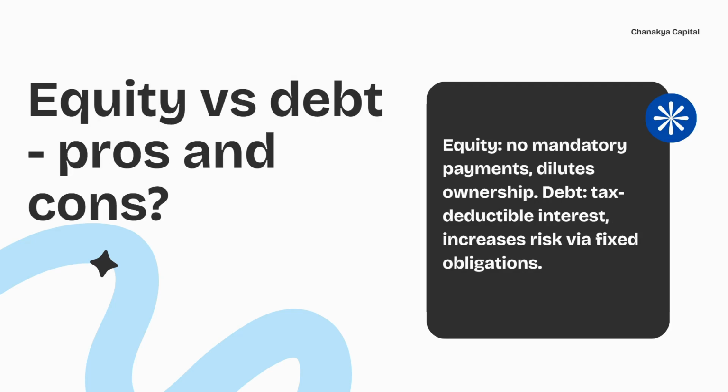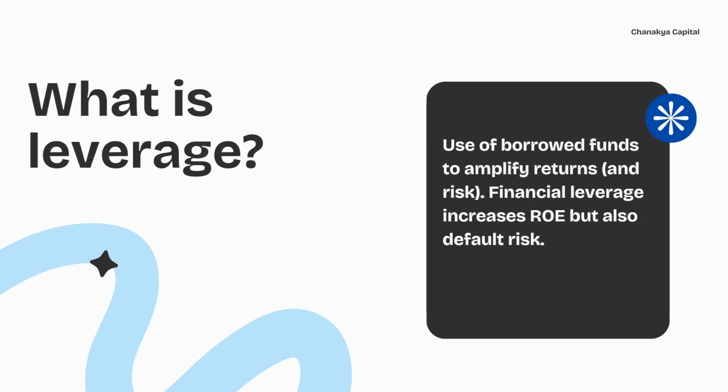Equity versus debt, pros and cons. Equity: no mandatory payments, dilutes ownership. Debt: tax-deductible interest, increases risk via fixed obligations. What is leverage? Use of borrowed funds to amplify returns and risk. Financial leverage increases ROE but also default risk.